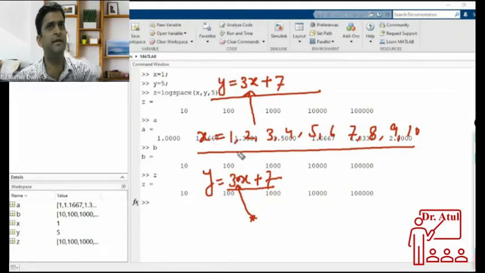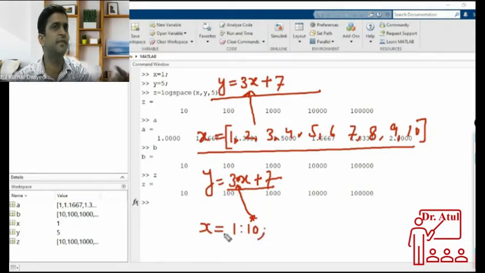This array can be created by just putting square brackets at the start and end and putting commas. This is one way. Another way is without commas, only spaces. The third way is the colon operator. You just write 1 colon 10 semicolon.